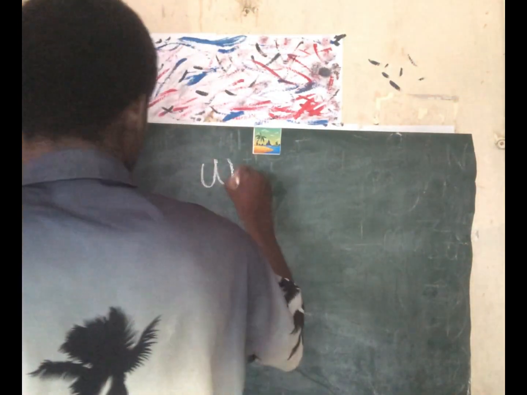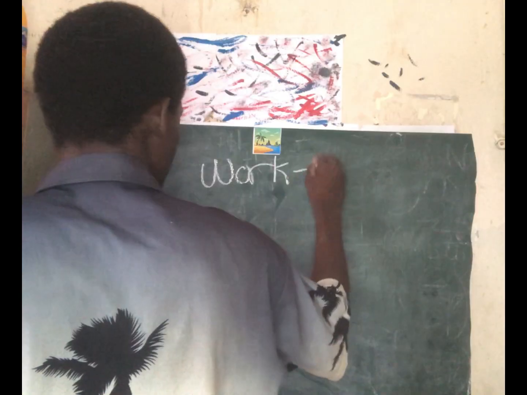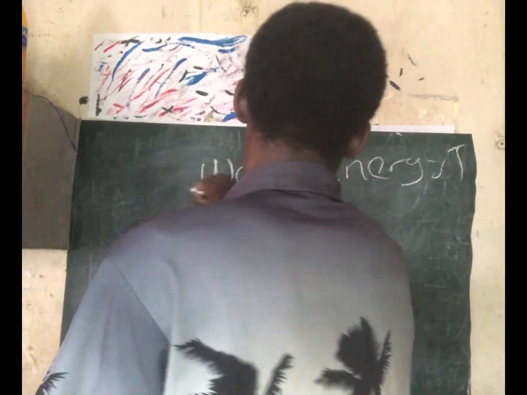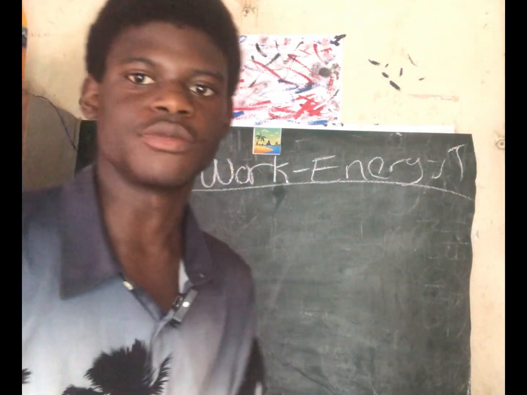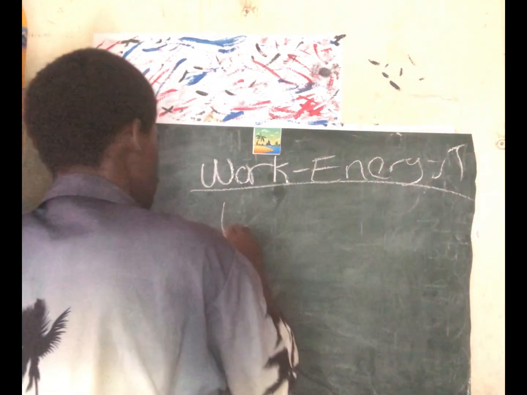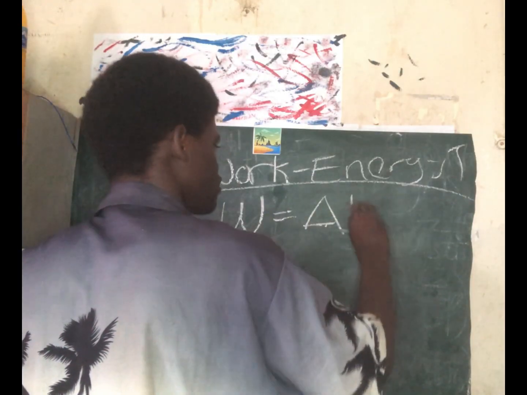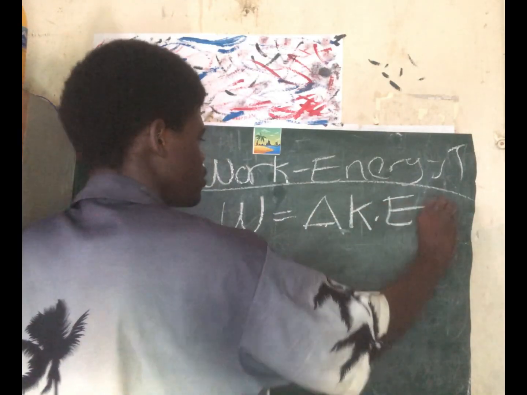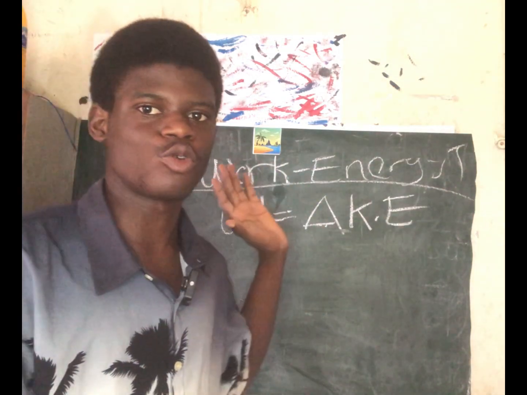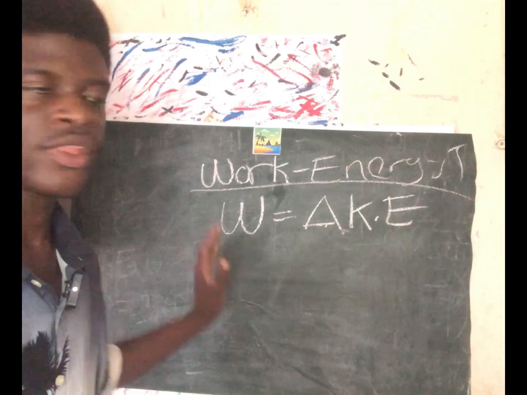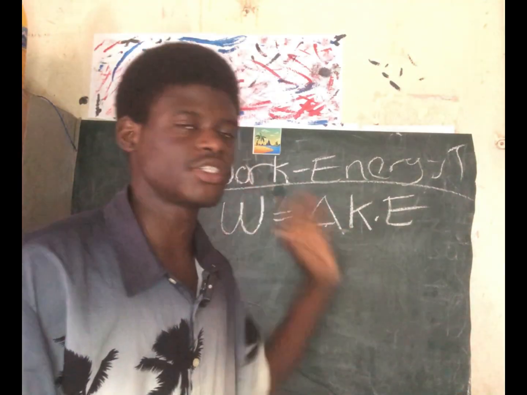Now let's talk about the work energy theorem. What the work energy theorem is trying to tell us is that work done is equal to the change in kinetic energy. So if they ask us to find work done and they give us values for kinetic energy, it must be change in kinetic energy.